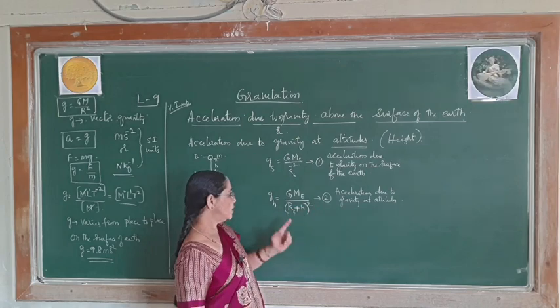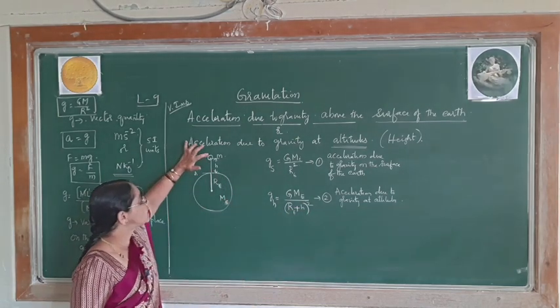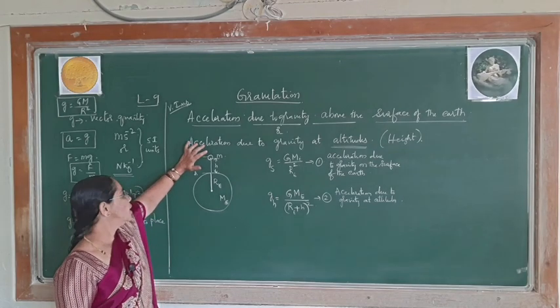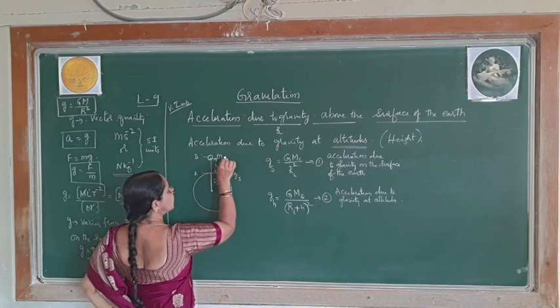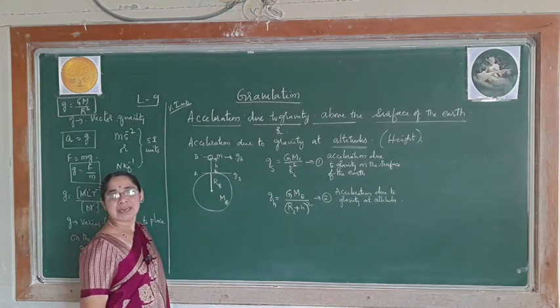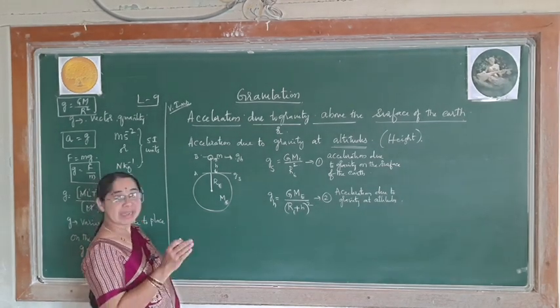Now using this, we have written equation number 2. Now I have to calculate what is acceleration due to gravity at this position. So for your reference, for this I have written Gs, for this I have written Gh. I have to calculate Gh at this position. So I divide equation 2 by 1.